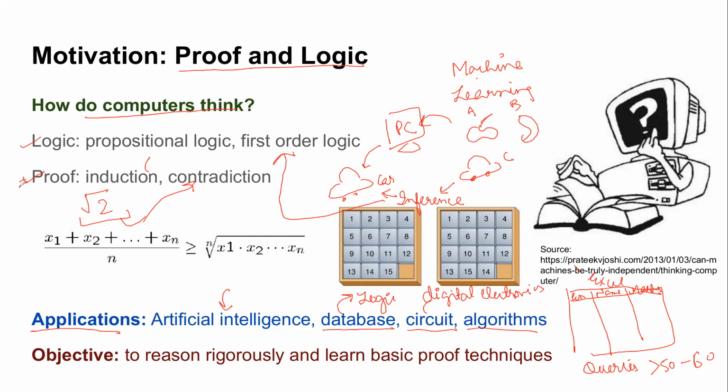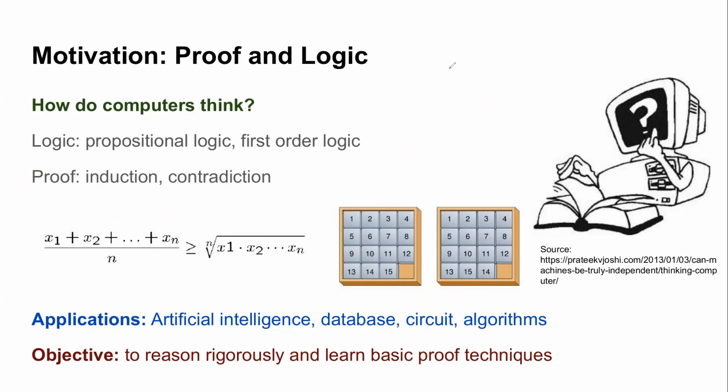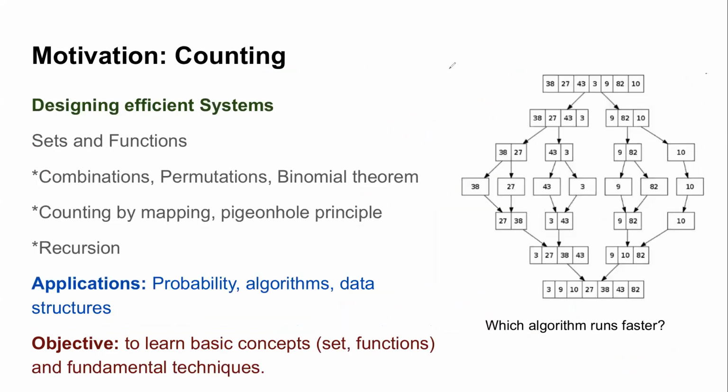So basically the objective of this whole module will be that you are able to reason things mathematically. There's no hand waving going on. Whatever you are given, a theorem or a proof, you are able to reason it rigorously, and you are going to learn basic proof techniques. That is the motivation behind this proof and logic, which I think will be our second lecture module. Any questions about this? It's still an introduction, but please feel free to stop me. I assume there are no questions.